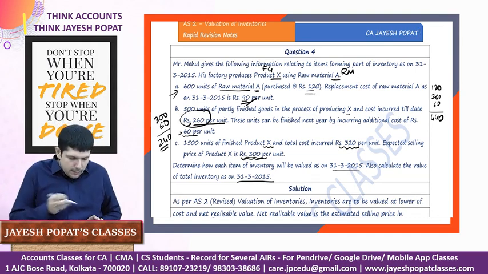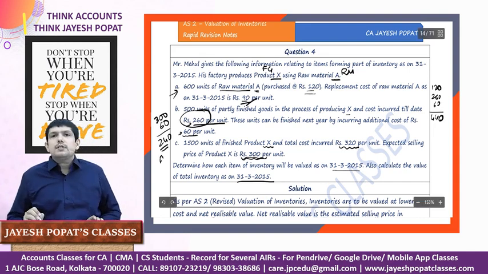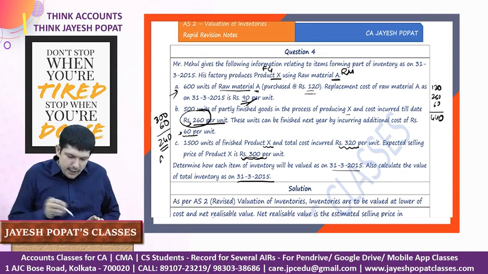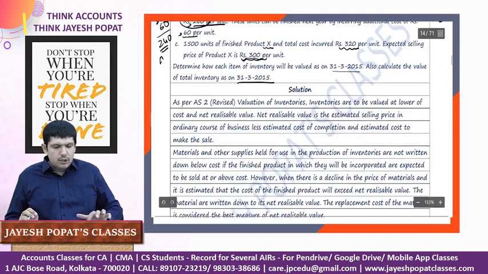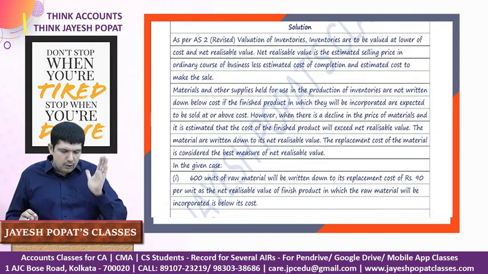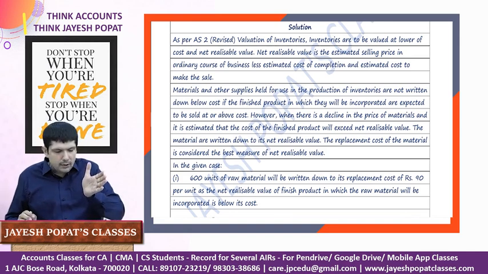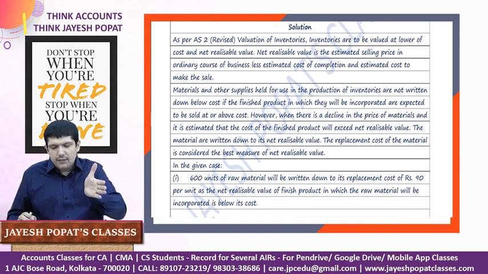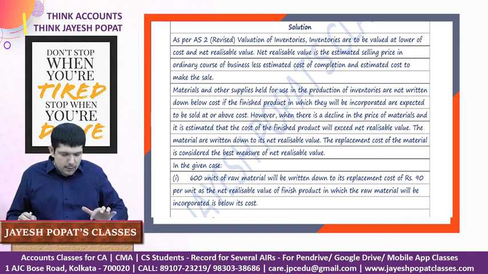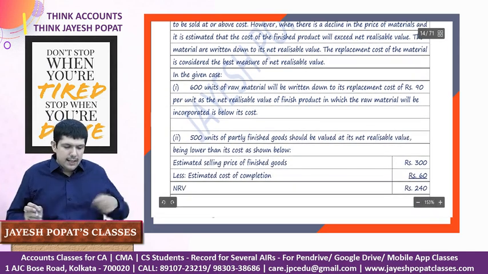So here the NRV is lower, so it again has to be valued at its NRV. And then finished goods we have already talked about. So here, first, in the paragraph we will talk about the valuation norm of how the NRV will be calculated for basically the finished goods, the raw material and the work in progress. Now we'll do the analysis of the case.